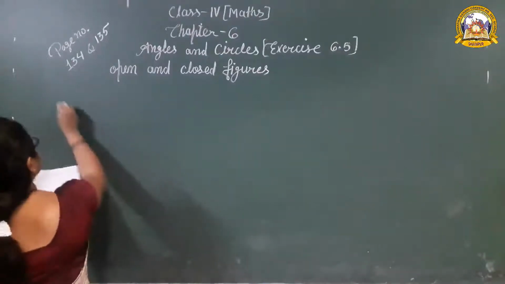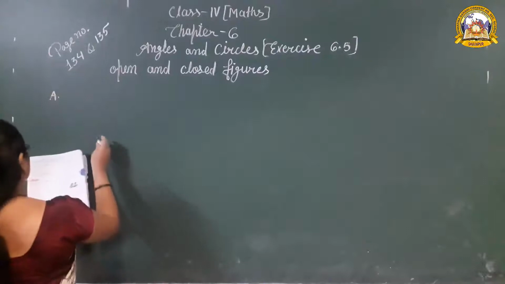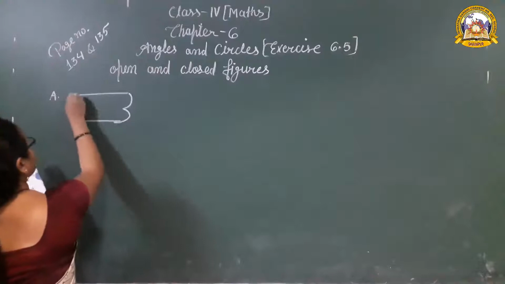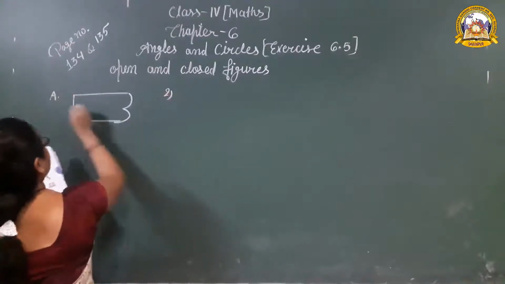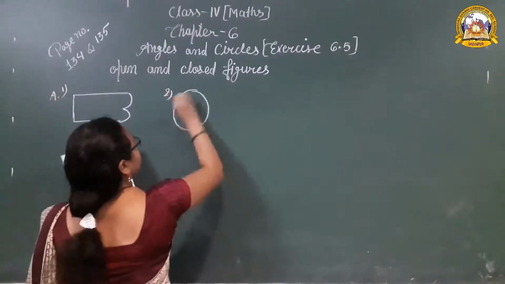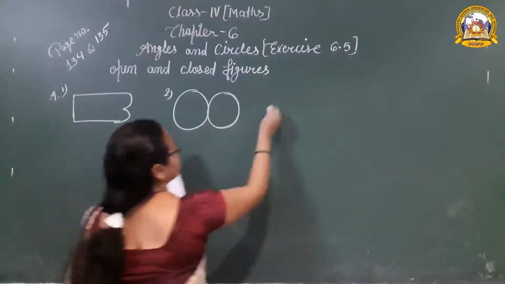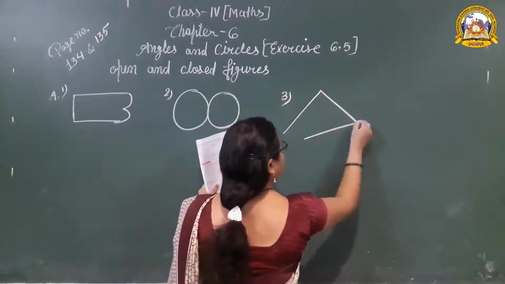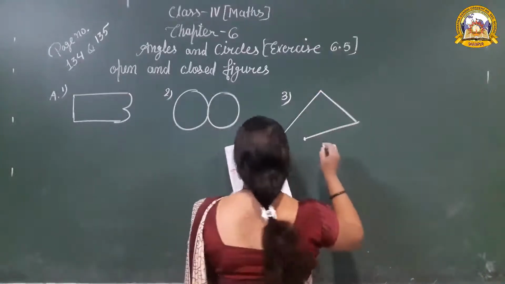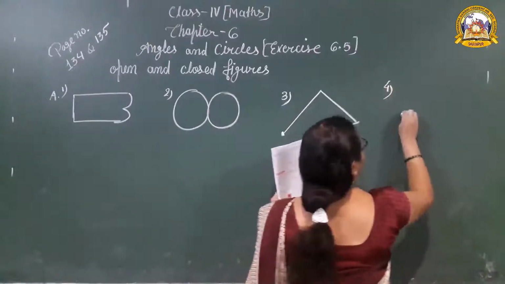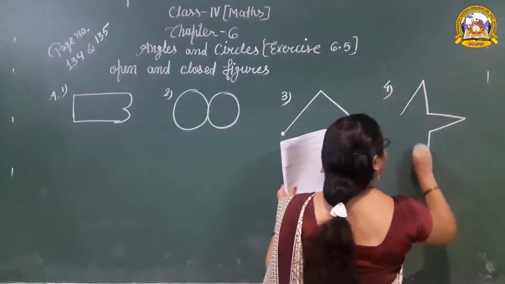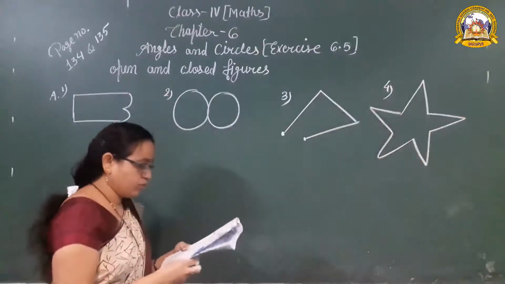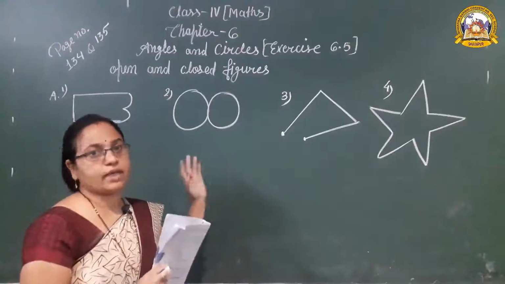Color the simple closed figures. Okay, there are different shapes given and we have to find out the simple closed figures among them.